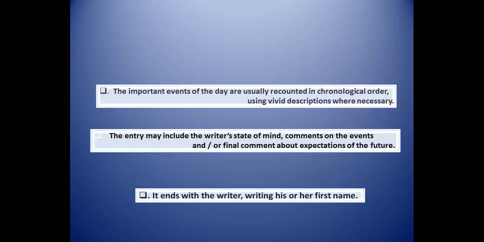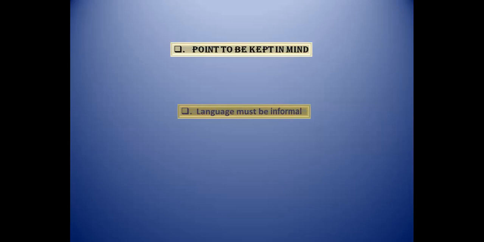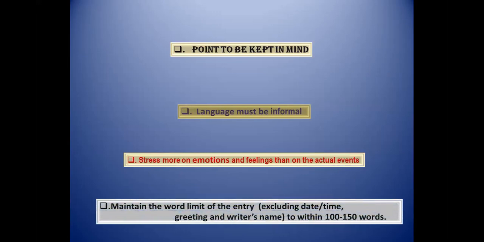It ends with the writer writing his or her first name only. When it comes to the end, you just need to end it by writing your name, right, students? So what we find here, the next points to be kept in mind, there are some points basically. Language must be informal. We can't go with formal language. Why? It is because this is a personal thing, and in a personal thing, when you're writing about something, that goes informal. That means you need not be that much formal. Informally, you can write it. The next one: stress more on emotions and feelings than on the actual events.